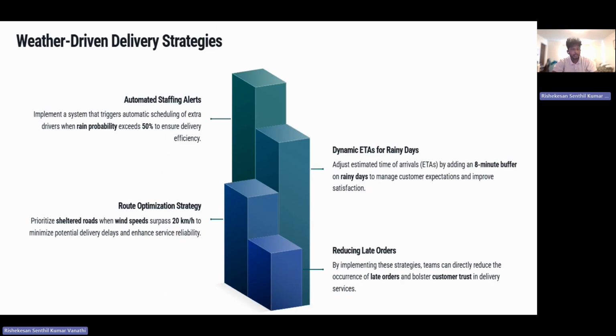These are the data-driven delivery strategies which I proposed: automated staff alerting and dynamic ETAs for rainy days according to the location, which will help in reducing late orders. And a route optimization strategy, basically for places where there are no tolls or the wind isn't that much, which is just a negligible thing. But these four are the things I propose.